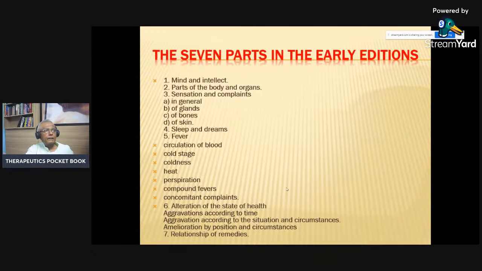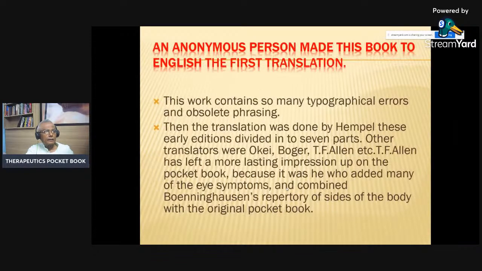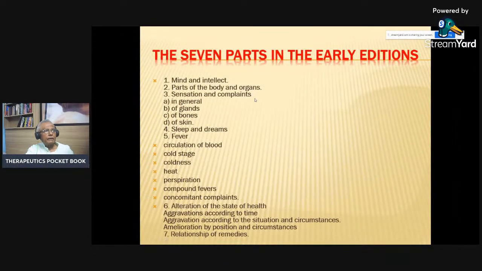Now, the 7 parts in the early editions: the mind and intellect is the first part. Second is the parts of the body and organs. Third is the sensations and complaints, that includes in general of glands, of bone, of skin. Then fourth is sleep and dreams, and fifth is the fever.